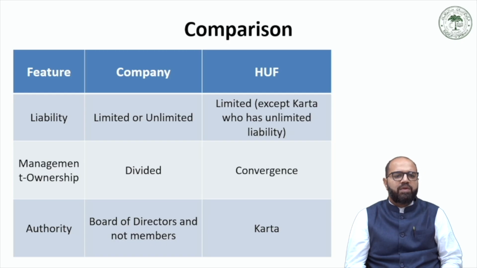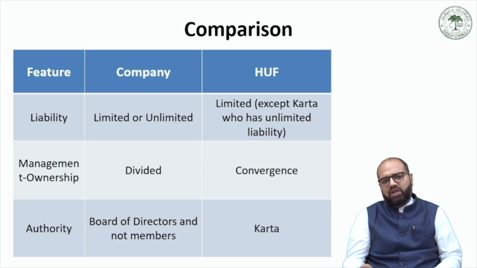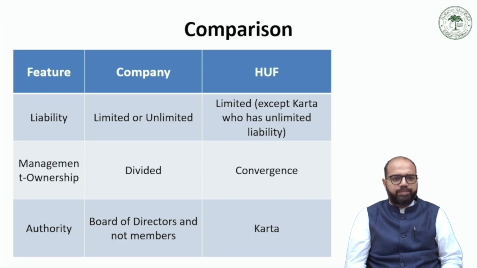Now the liability of a company may be limited or unlimited, depending upon the choice which the promoters or the founders make. Whereas in the case of an HUF, there is largely limited liability except for the Karta, who has unlimited liability. This Karta exception is made because he is the most powerful person having the most authority, and therefore limited liability is there only for other members who have less authority, but for the Karta there is unlimited liability.